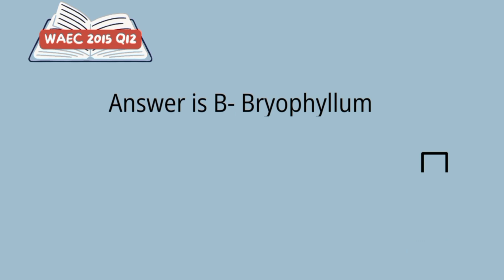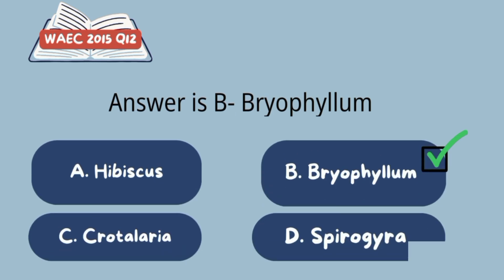The correct option is option B, Bryophyllum. Bryophyllum is propagated by the buds on the leaves that fall on the ground to become a new plant. Option A, hibiscus, is wrong because hibiscus is propagated by stem cutting. Option C is also wrong because it is not propagated by leaves. Spirogyra undergoes a sexual means of reproduction called conjugation.